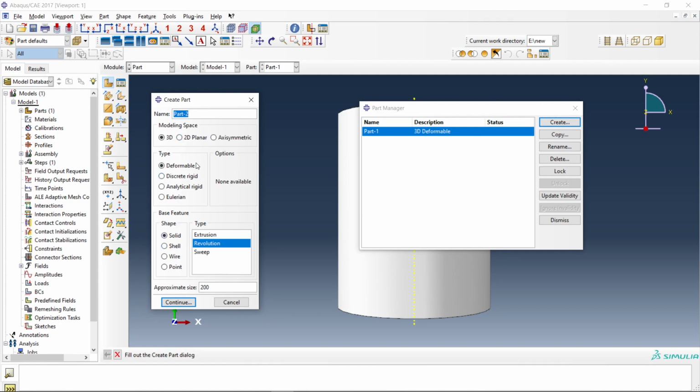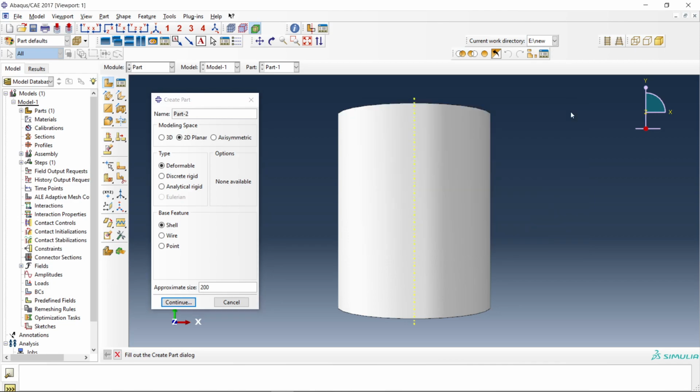Again, there is 2D. When an object has symmetry, then we can make it 2D. For example, if we are working on sheet material or any kind of test that we can reduce to 2 dimensions, then it will make calculation easier and much faster than the 3D section. So if you can reduce your calculation to 2D objects, then go for it. For example, if you have a rectangular bar of tensile test, then you can create it as a 2D planar.